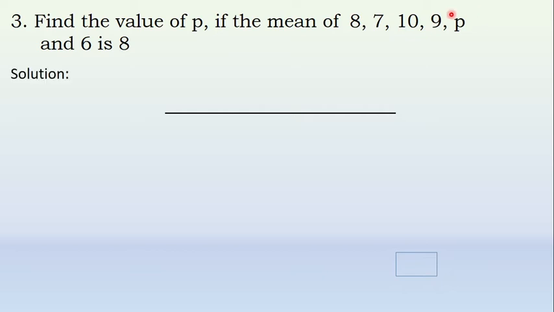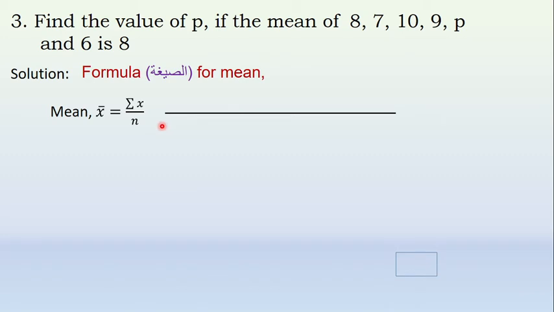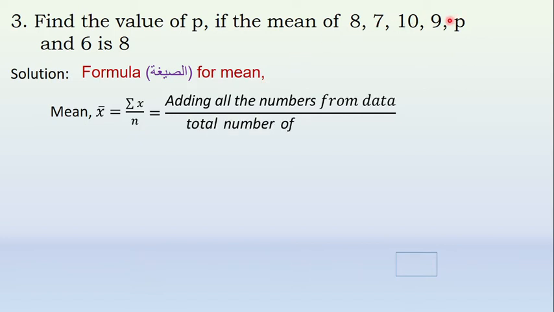So the solution for this one is, step 1 again, write the rule. Mean x bar equal to sigma x by n, which is nothing but adding all these values by total number of data values. 8 plus 7 plus 10 plus 9 plus P plus 6 divided by, count 1, 2, 3, 4, 5, 6, divided by 6. Sum of all these data values divided by 6.